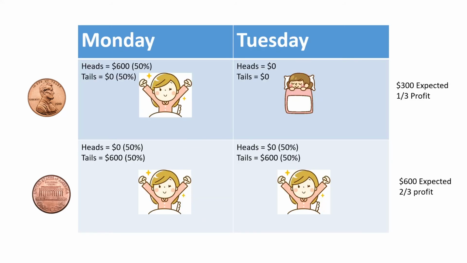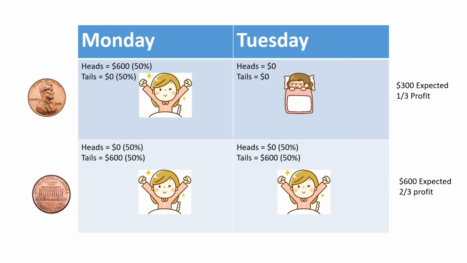Imagine Sleeping Beauty were to earn $600 each time she correctly guessed if the coin landed heads or tails. In that case, her correct strategy would be to guess tails because, effectively, she would get two chances to be correct, whereas with heads, she would only get one chance to be correct. The expected profit from guessing tails would be $600, and the expected profit from guessing heads would be $300.